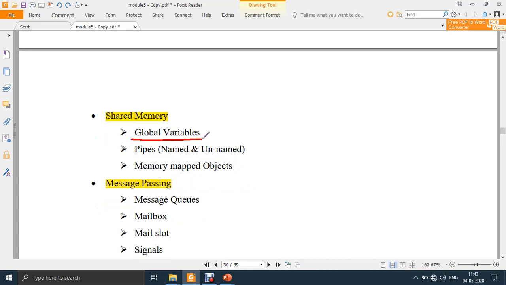As soon as you come across global variables, you should visualize a C program wherein you declare some global variables in the main. Within the main, you declare some global variables, right? So what do you mean by global variables? Those variables can be used anywhere in the program. They are not limited to a function or a task. They can be utilized anywhere in the program. Okay.